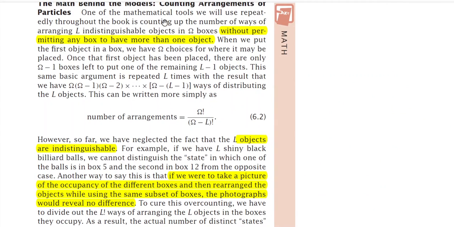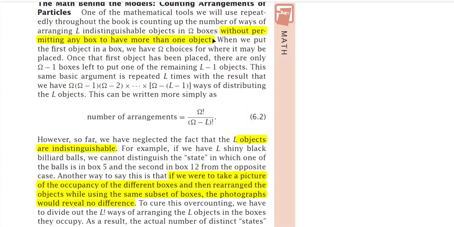One of the mathematical tools we will use repeatedly in these biological physics lectures is counting the number of ways of arranging L indistinguishable objects in omega boxes. So you have a total of omega boxes and you have capital L indistinguishable objects.